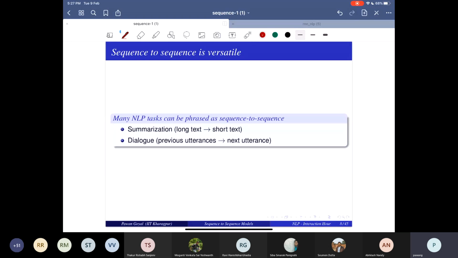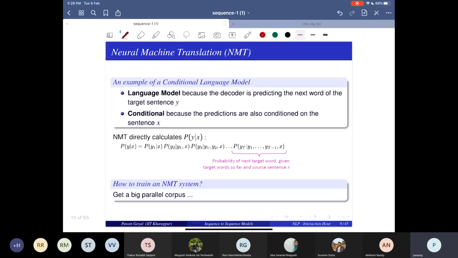Use it for summarization, long text to short text. I can use it for dialogue, previous utterance to next utterance. So let's look more closely at how this is used for neural machine translation. Machine translation is an example of something called a conditional language model. What do I mean by a conditional language model?